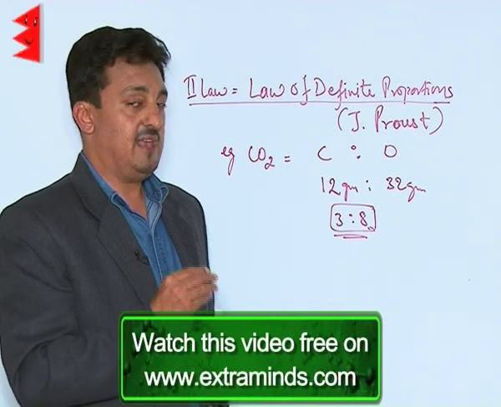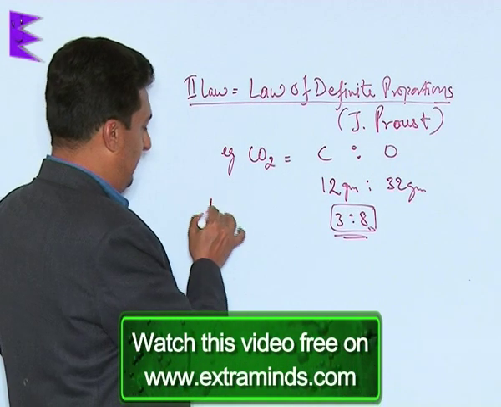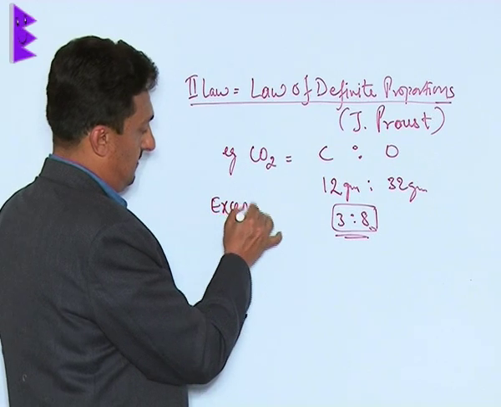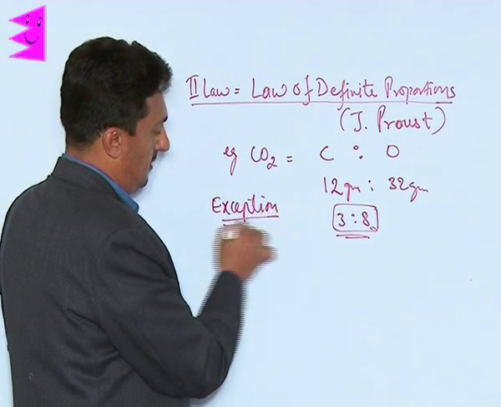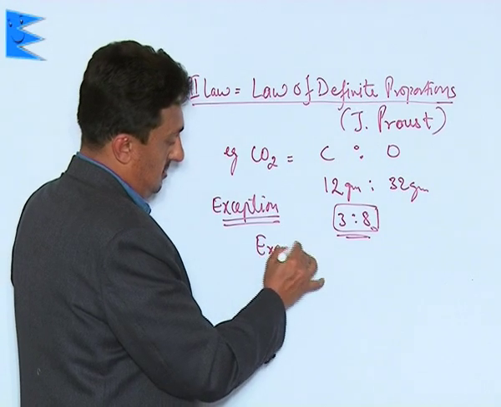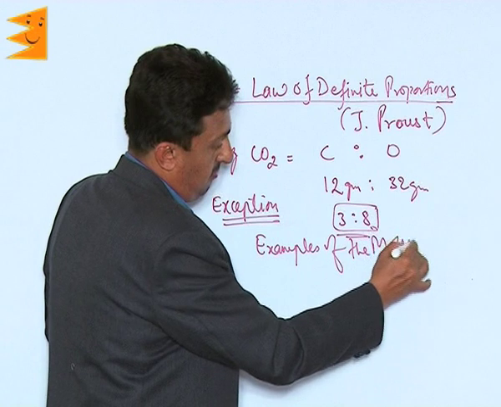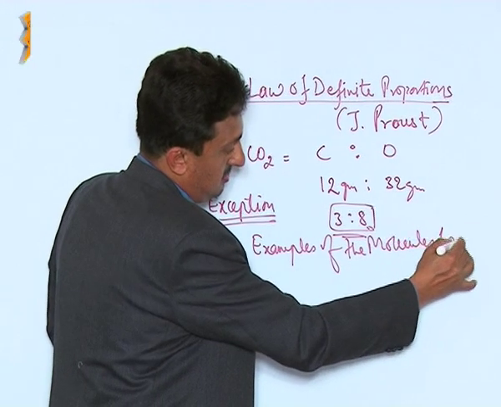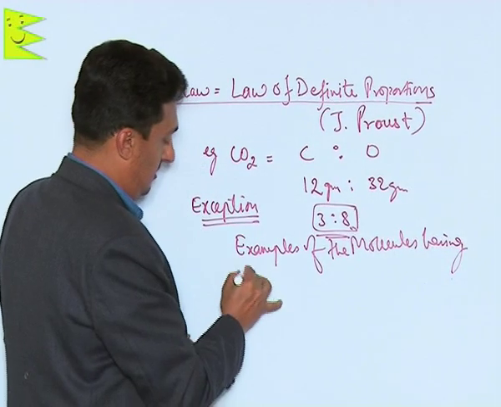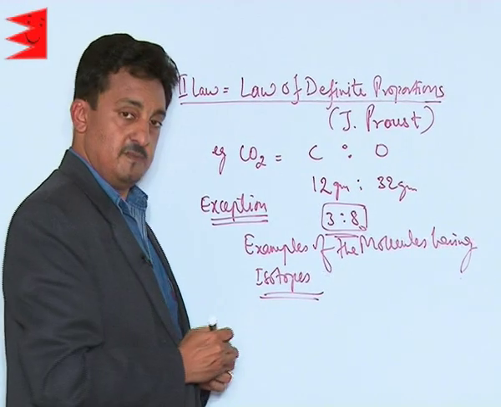We have an exception to this law also. Yes, the exception is the examples of molecules having isotopes.